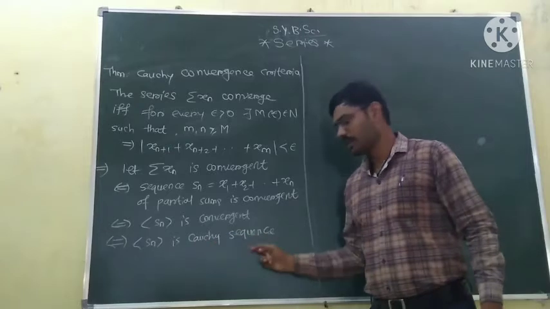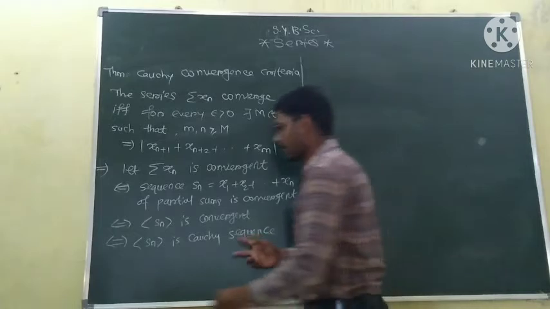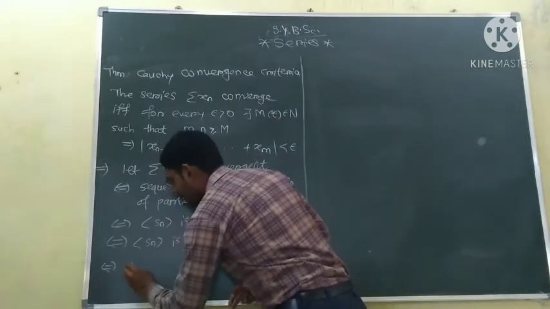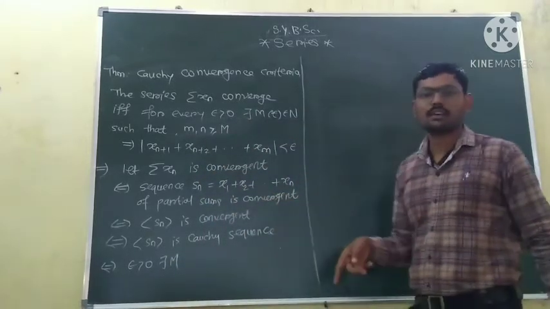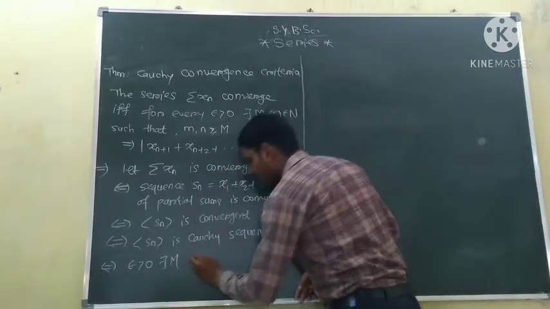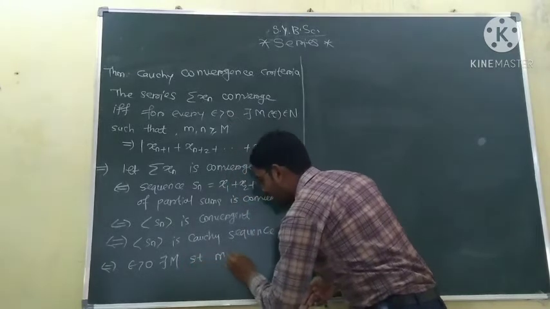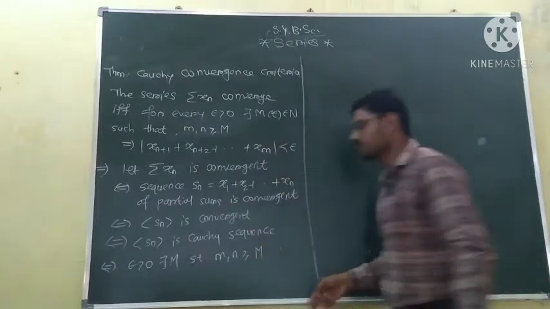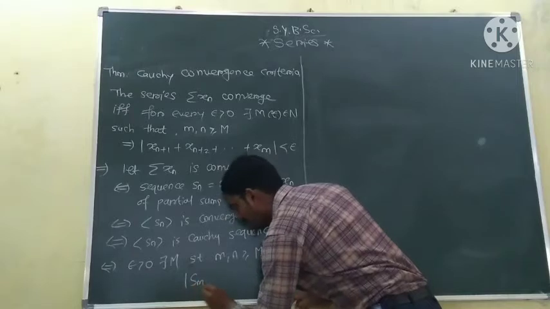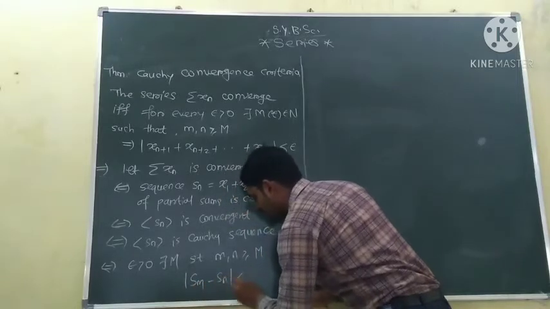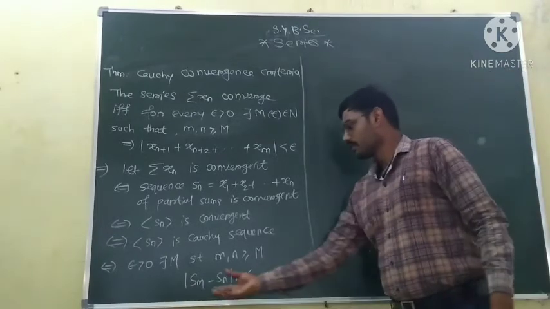Now, since Sn is a Cauchy sequence, we know the definition of a Cauchy sequence. This happens if and only if for any epsilon greater than 0, there is a natural number M depending on epsilon such that whenever m and n are greater than or equal to M, the difference between Sm and Sn is less than epsilon.